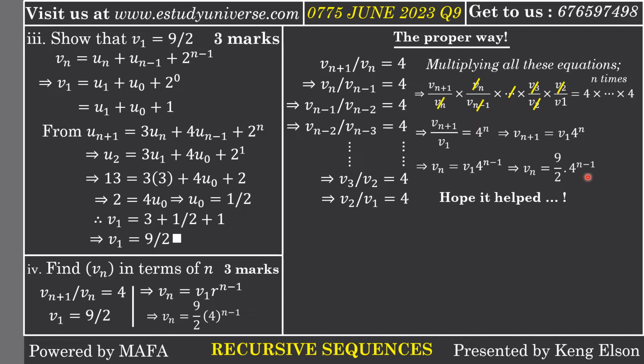I perfectly agree that this solution here will give you 3 marks. So I don't know if this solution will actually give you 3 marks. So that is why I brought up another way which we can use to find the n term of a geometric progression, having in mind that the ratio between the n plus 1 term and the n term is equal to 4, and having also the first term.